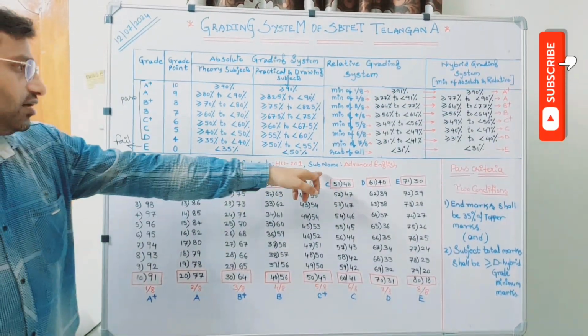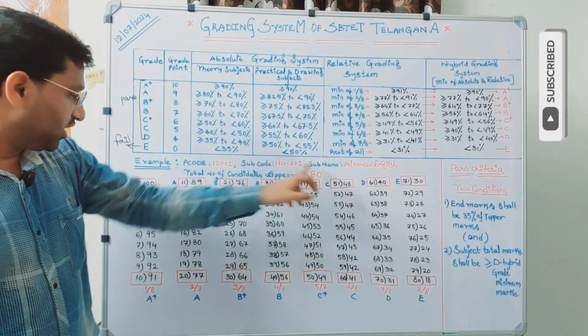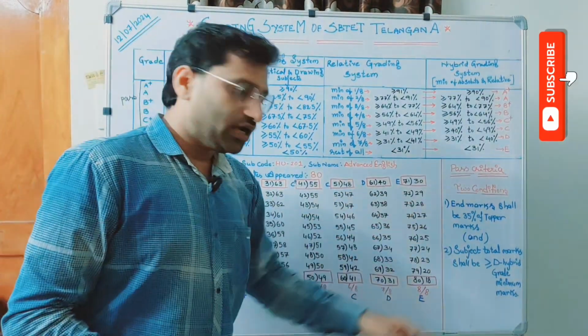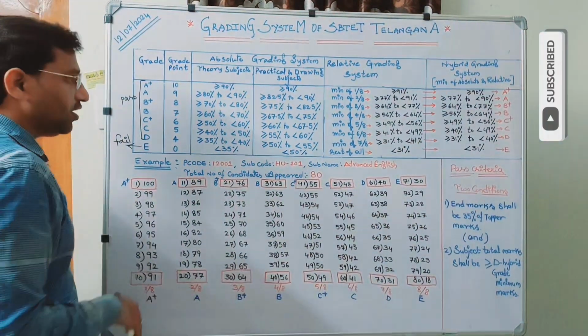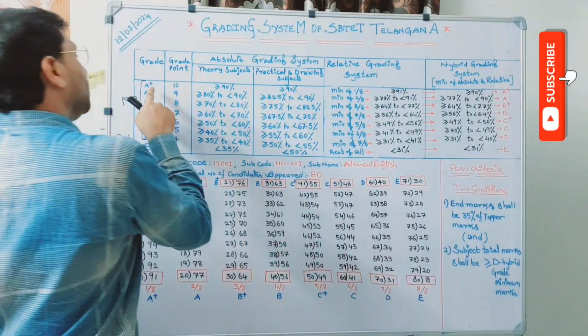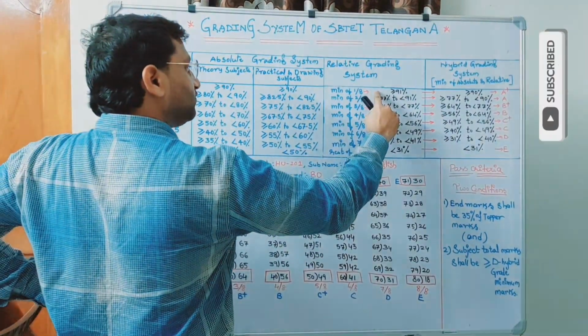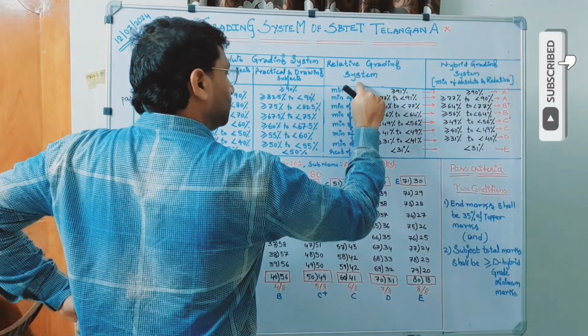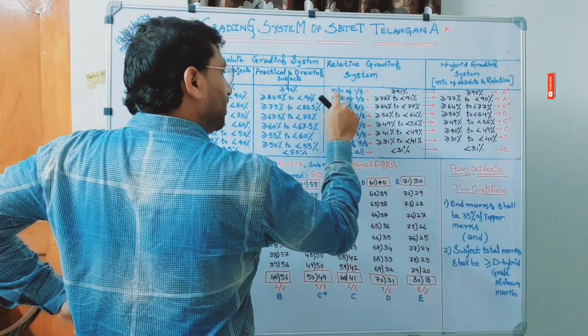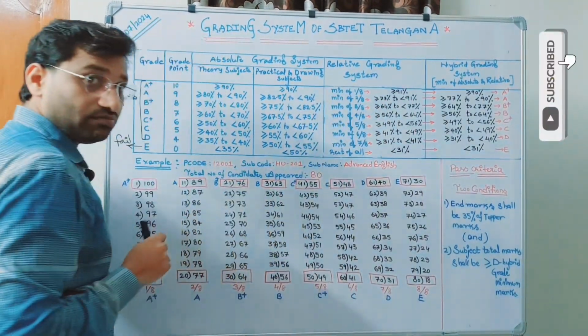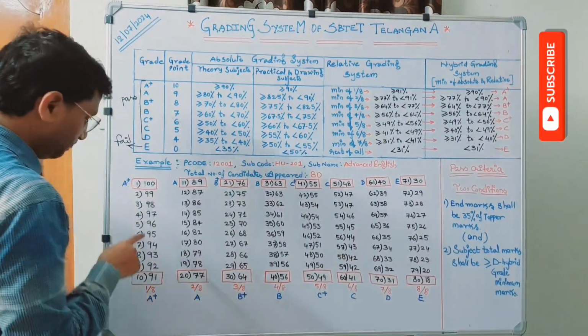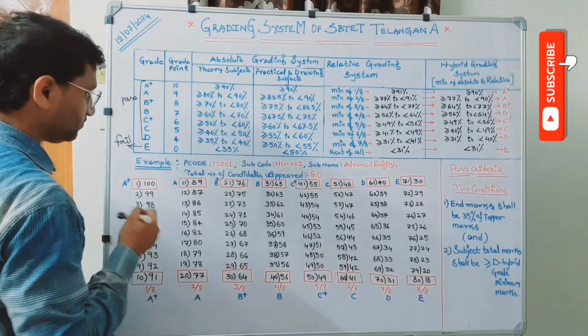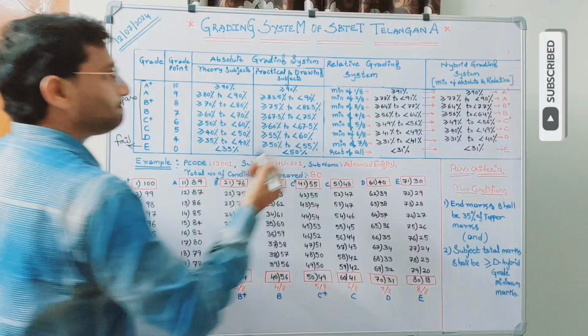So I have taken subject total marks of 80 candidates and sorted them into descending order like this. Now you go for the first one. To derive the range of marks for A plus grade in case of relative grading system, what do I have to do? Minimum of 1 by 8. That means, what is 1 by 8 here actually?